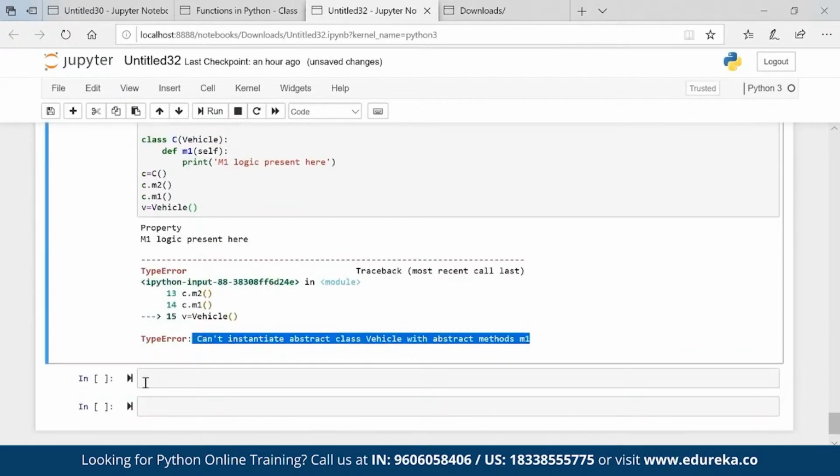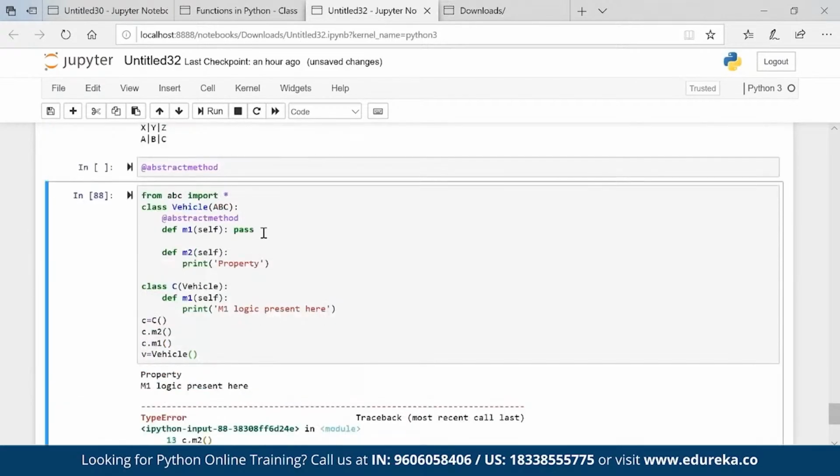You see here, cannot instantiate abstract class Vehicle with abstract method m1. So this is not going to work, but this will work through the child property. Okay, so the child is giving the parent the property m1. So the m1 task which this guy has to do will be done through the child.